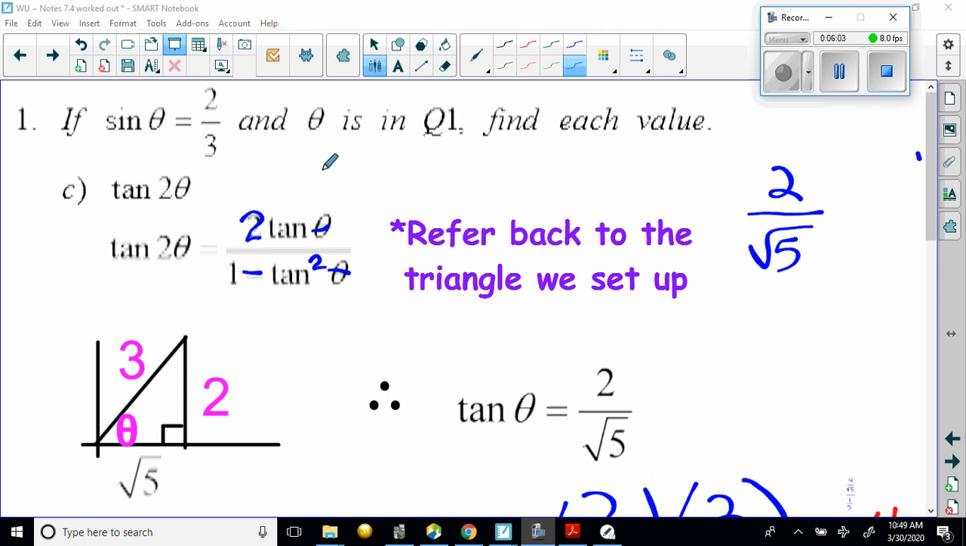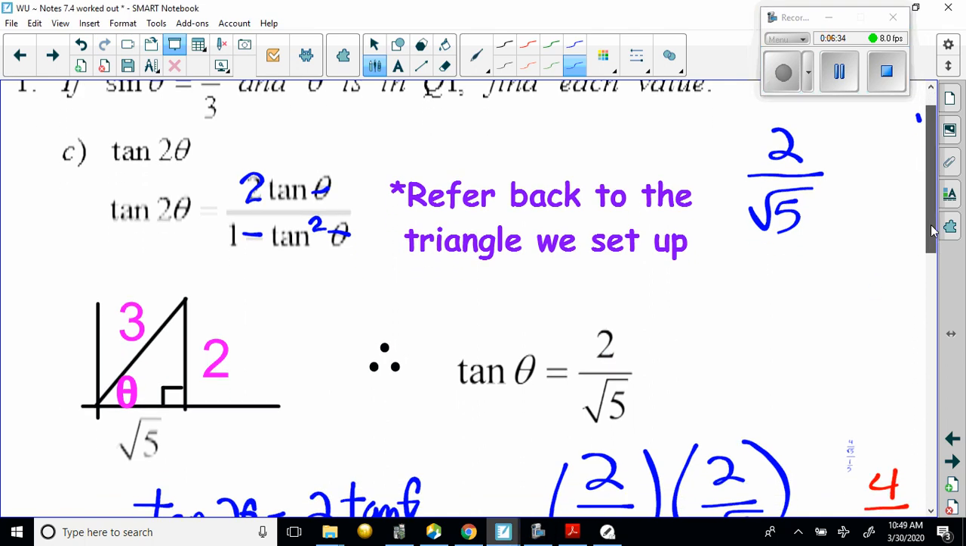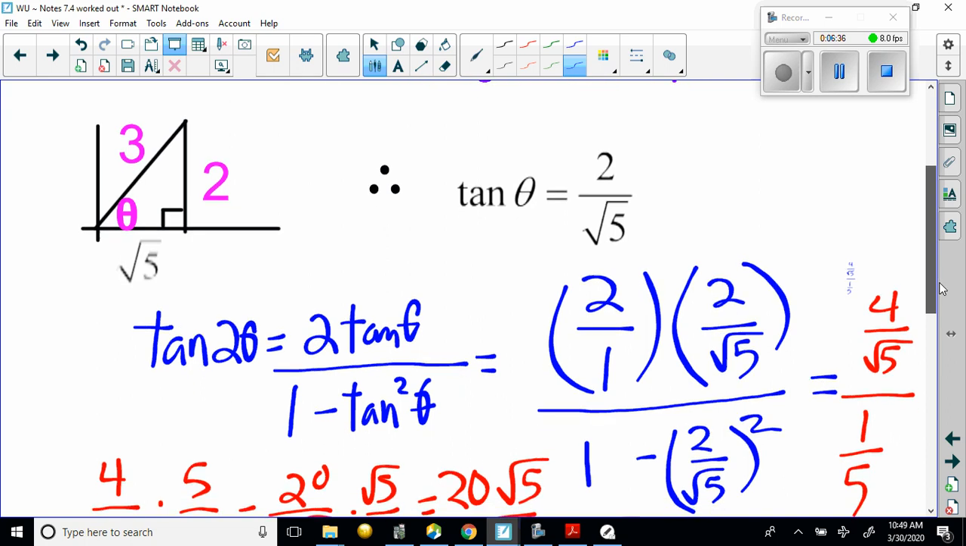So again, using the same information, if sine theta is equal to 2/3 and theta is in quadrant 1, we're going to find tan of the double angle. Now tan of the double angle is equal to 2 tan theta over 1 minus tan squared theta. I haven't found tangent yet of the given triangle from the very first example, but we can go ahead and find it. So tan theta is opposite over adjacent, so that's going to be 2 over root 5. So basically, we know the value of tangent. We can plug it into the formula.